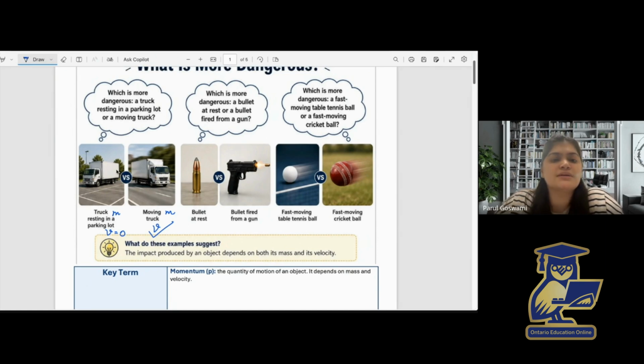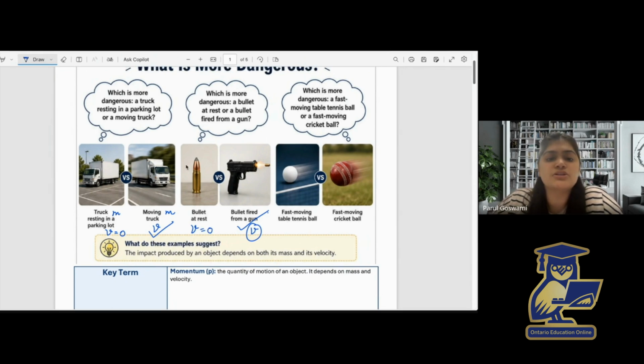Let's see the other question. What is more dangerous, a bullet at rest or a bullet fired from a gun? A bullet at rest is not moving, so it has no motion. But when it is fired, it moves with a very high velocity. Even though its mass is small, its velocity is very large, so it can have a very large impact. So we can write that a bullet fired from a gun is more impactful, or more dangerous, because it is moving with high velocity as compared to the bullet at rest, for which velocity is zero.